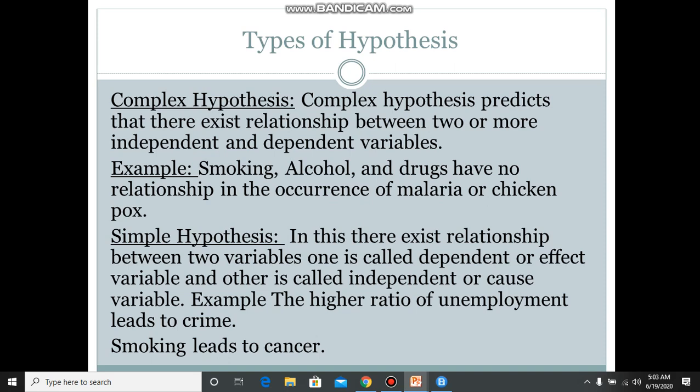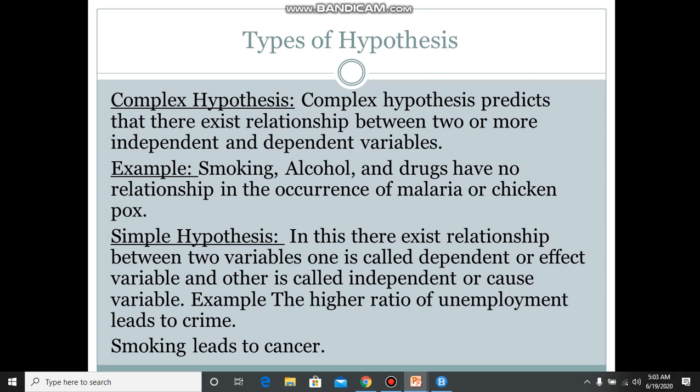Now we will discuss the simple hypothesis. In this, there exists a relationship between two variables. In a simple hypothesis, we have two main points. First, there is a relationship between two variables, one of which is the dependent or effect variable.